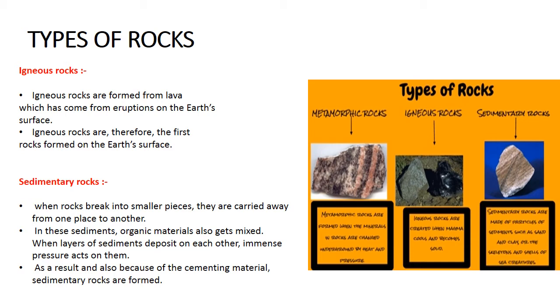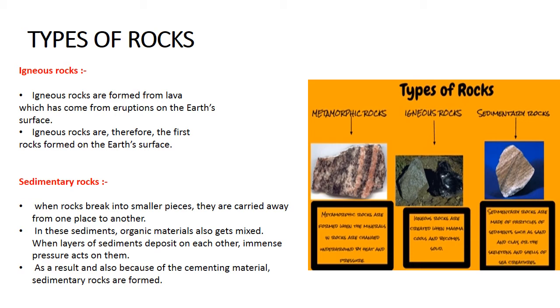So all the small particles of the rock are carried away by different agents, agents like wind, agents like water. When these agents carry the particles of the rock from one place to another, they get deposited at some other place.